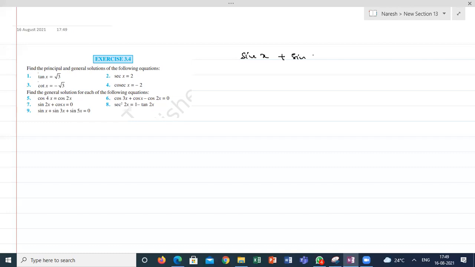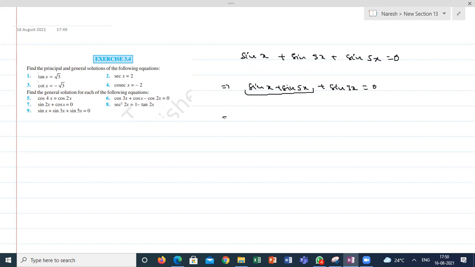Can you do this question? Can you give the simplest form of this equation? Anyone? What is the simplest form of this equation? All are in addition. I don't want the addition symbol in the equation, completely multiplication symbol. You can use sin x and sin 5x. You can rewrite this one and apply: sin x plus sin 5x plus sin 3x is equal to 0.